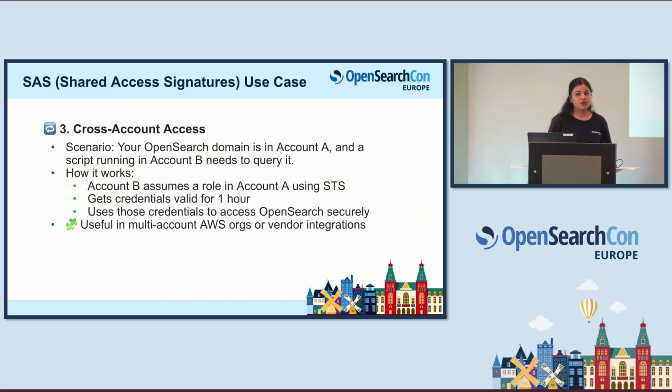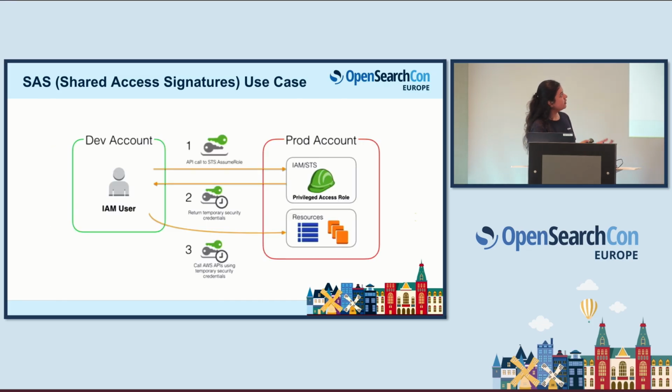The last kind of use case, which I think is very much important, is cross-account access. So most of the applications that we currently work on have two kinds of environments, right? One is a production environment, staging environments, and there is what developers work in, that is the developer environment. So first is the developer account, and there are production accounts. Mostly developers do not have access to production accounts, right? And if we want to debug something in a production environment, how do we go into that production environment? It is through temporary access.